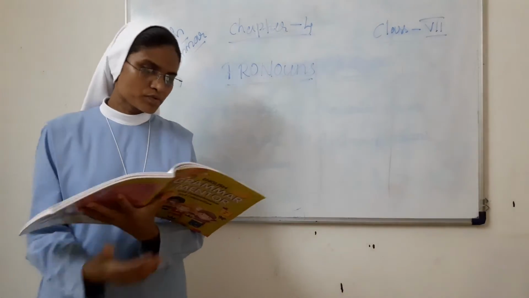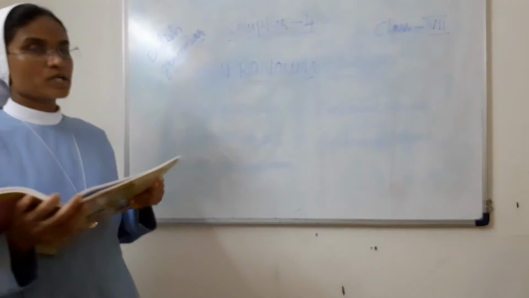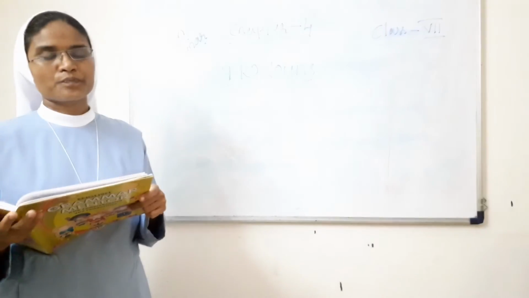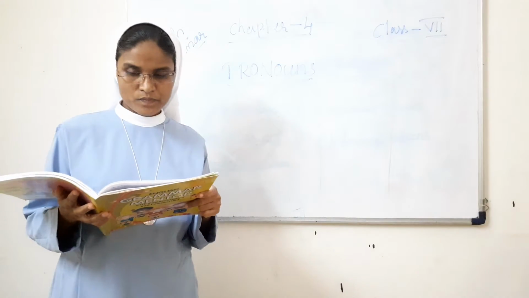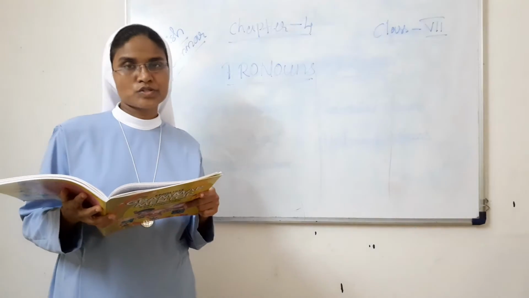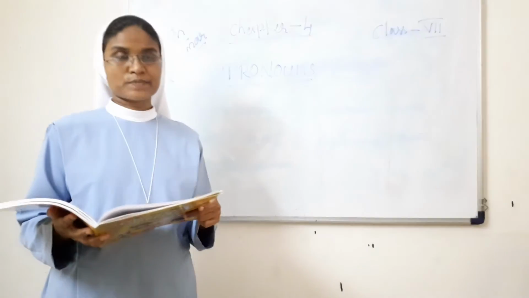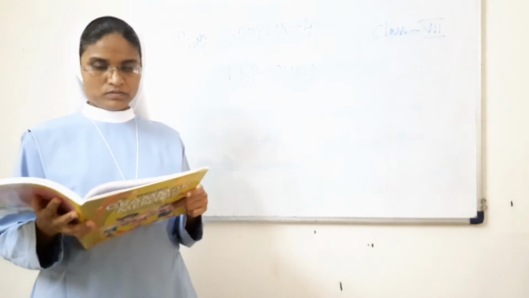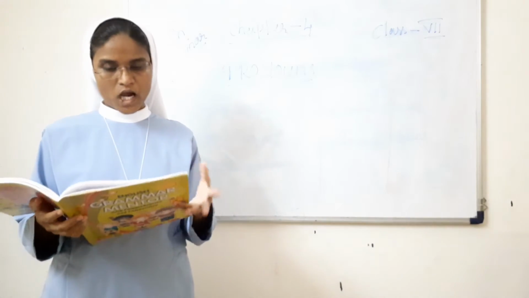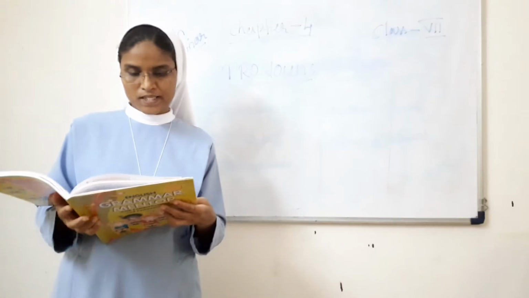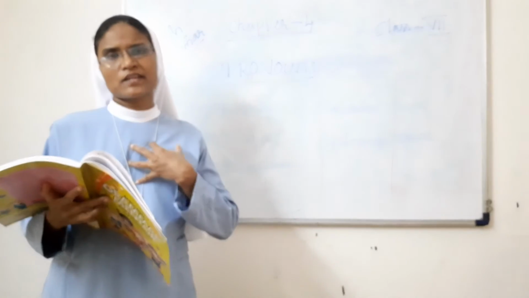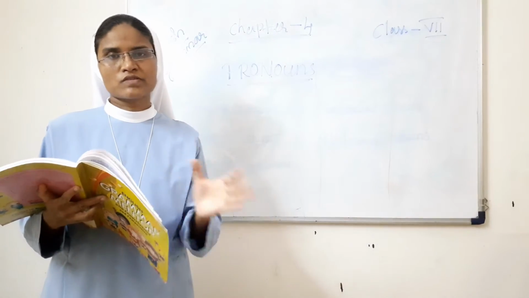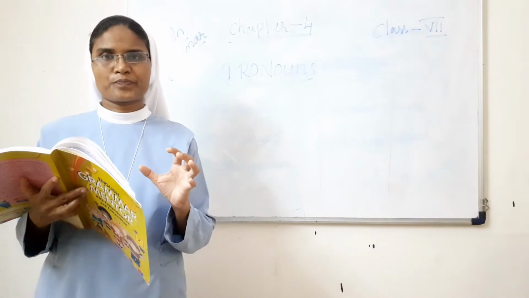Next one we can see the possessive pronouns. The second one is the possessive pronouns. A pronoun used to express ownership, possession or some other relationship is called a possessive pronoun. For example, mine, ours, yours, his, hers, theirs, etc., are examples of the possessive pronouns. These are possessive, meaning it belongs to me: it's mine, it's ours, hers, yours. That we call the possessive pronouns.